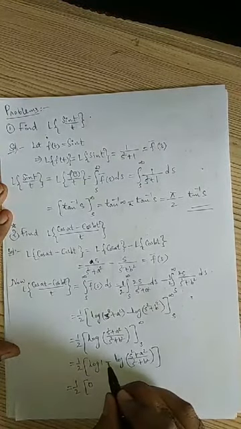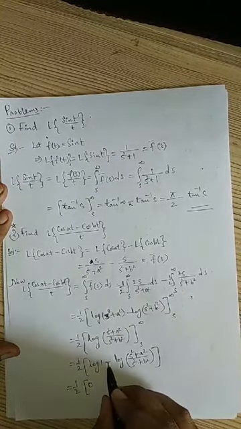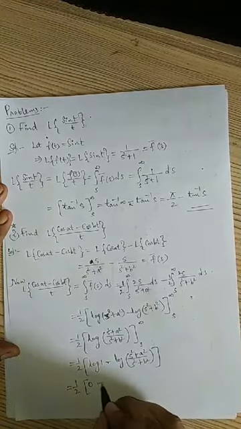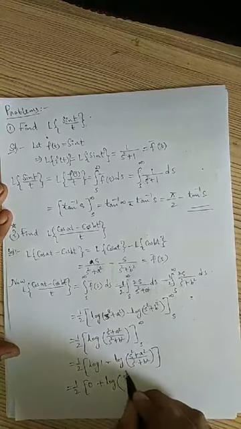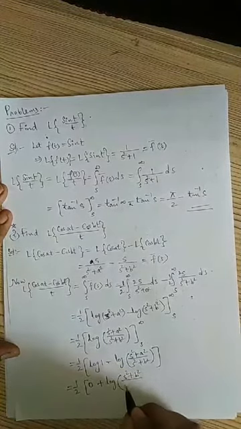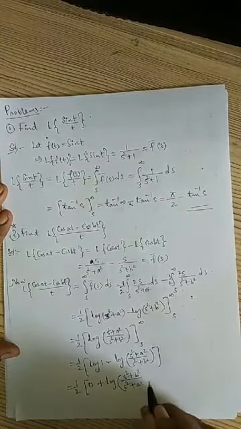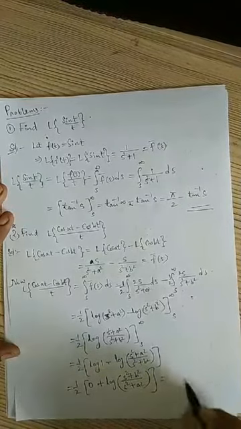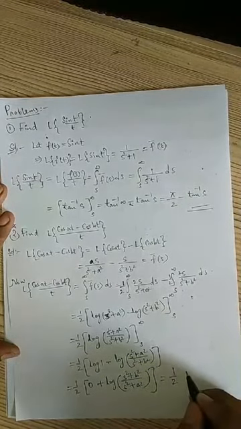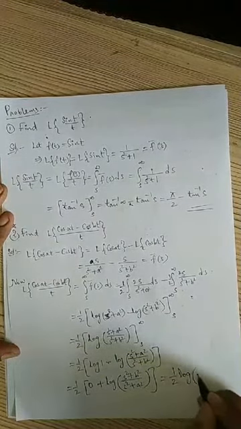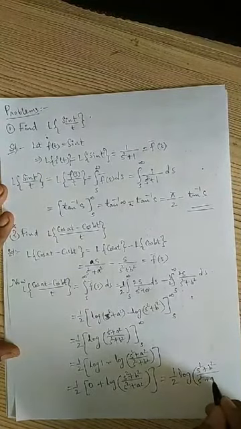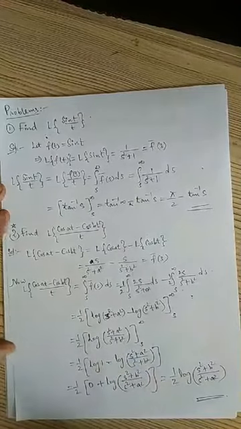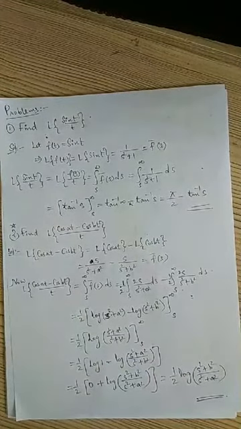When you take this minus inside, this will be reversed, that is plus log of (s square plus b square) by (s square plus a square). So the final answer will be 1 by 2 into log of (s square plus b square) by (s square plus a square). This is the required answer, which is important.